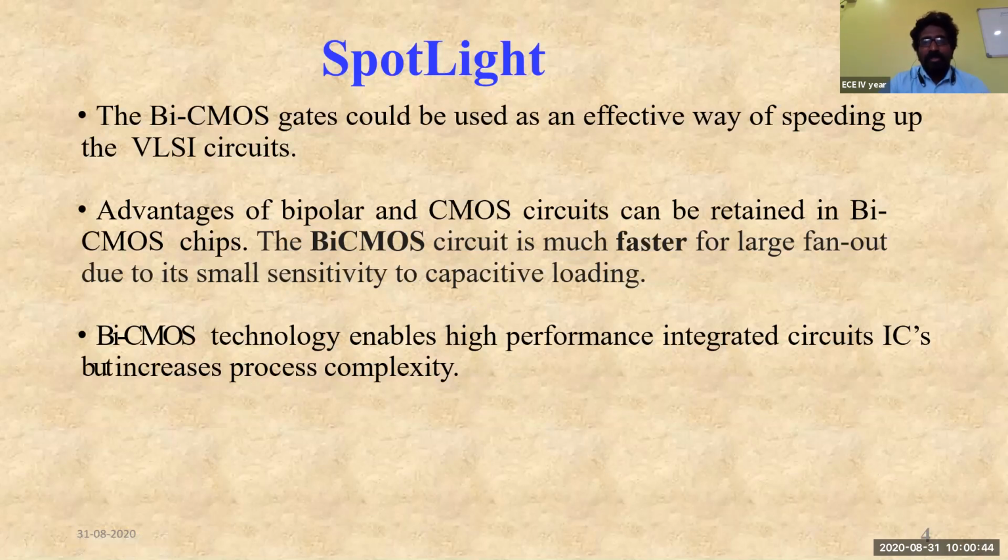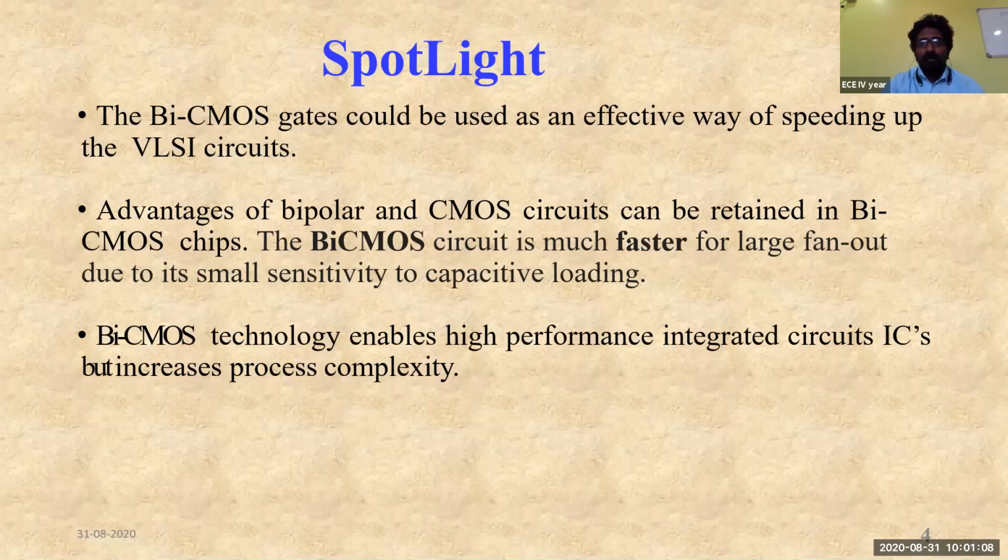Here, the fabrication process of BiCMOS is much more complex compared to CMOS fabrication, because it's a combination of two different technologies. In CMOS we have seen that we create one tub, one well, and produce both PMOS and NMOS in that one fabrication.